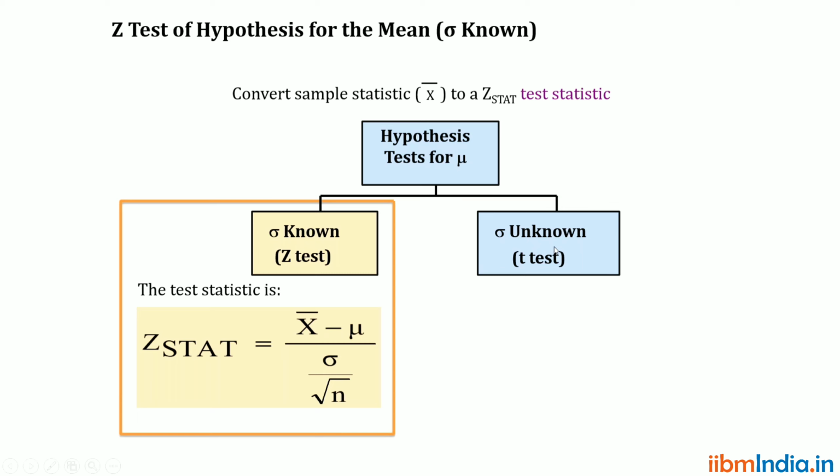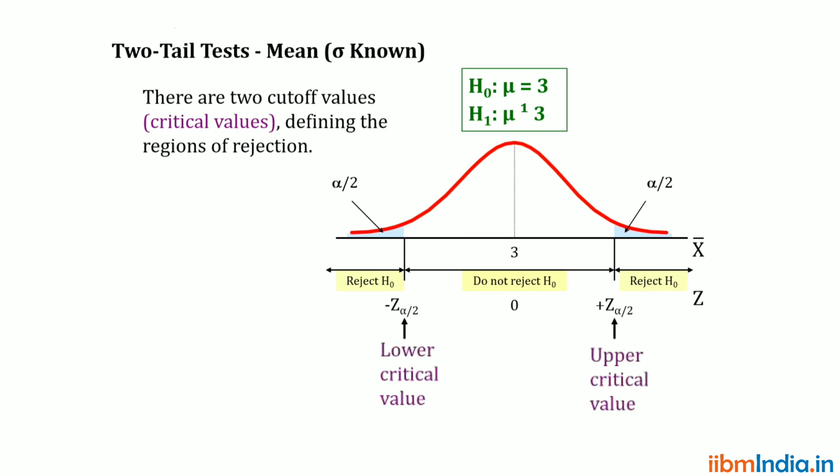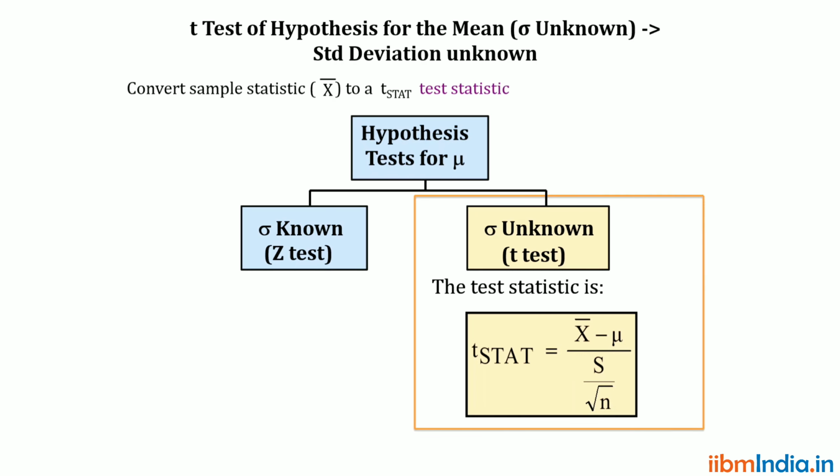If sigma is unknown, which means the standard deviation is unknown, we go for T test. The formula is X bar minus mu divided by sample standard deviation by square root of N. That is the sample standard deviation, not the population standard deviation.